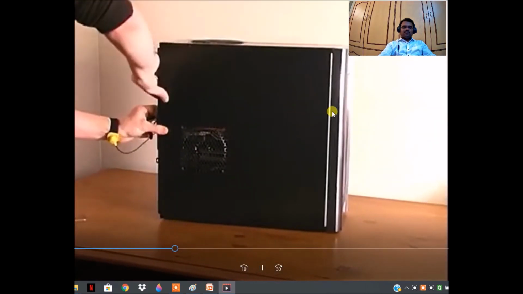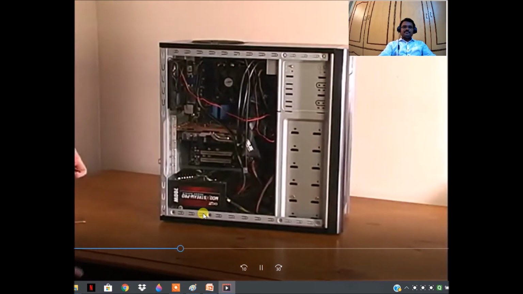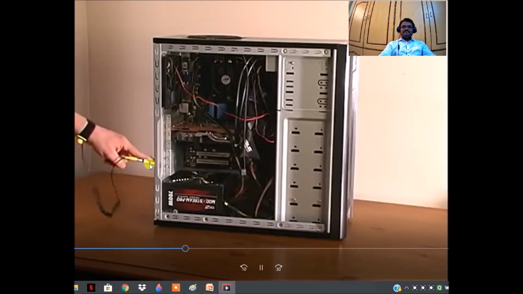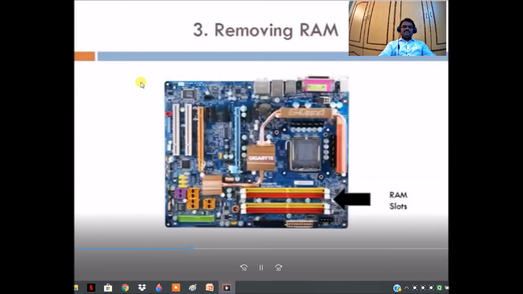So we are opening the cover, and we have to ground ourselves by connecting this clip to this computer case, the electronic clip. Now how to remove the RAM.